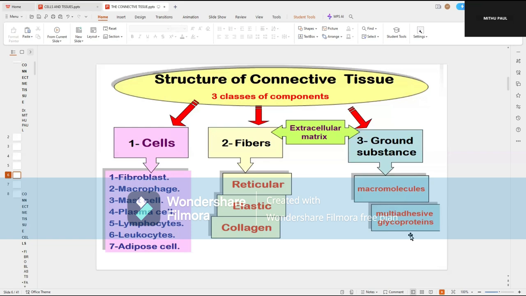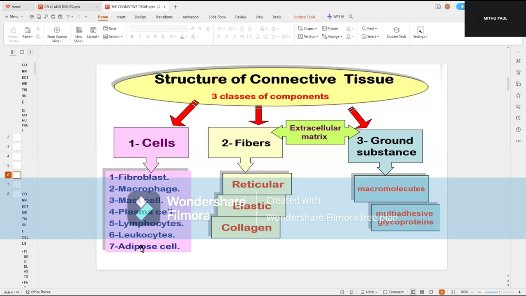I will come into details. And there are some fibers which help in strengthening the connective tissue, as well as anchorage of the cells, and they are the reticular fiber, elastic fiber, and the collagen fiber. This is the vast component of the connective tissue.